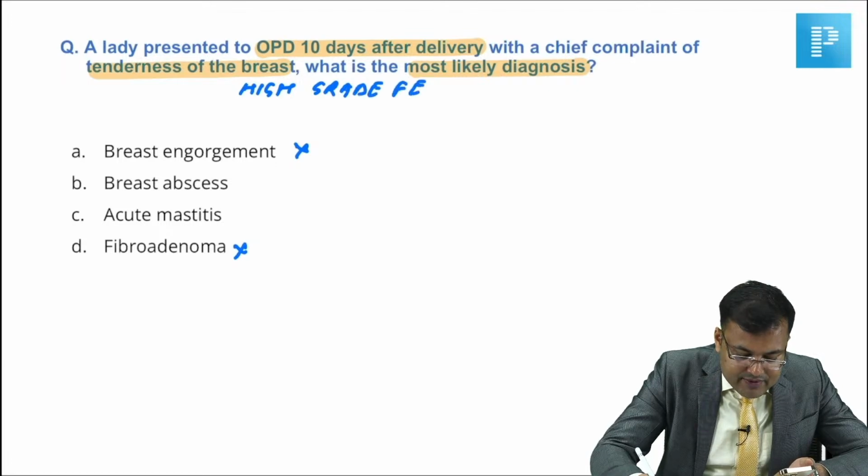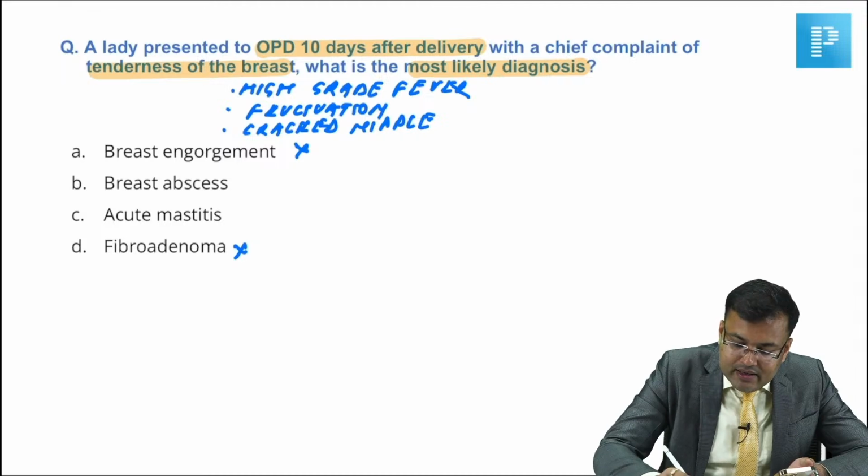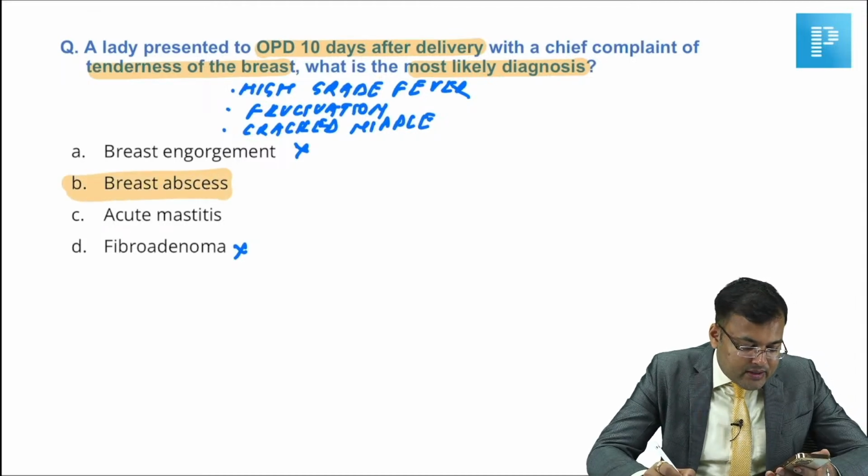Okay. So the presence of high grade fever is suggestive of pus collection. Fluctuation was also there. Cracked nipple was there. Everything was there. Guys, so it's a clear cut case of what? It's a clear cut case of breast abscess.